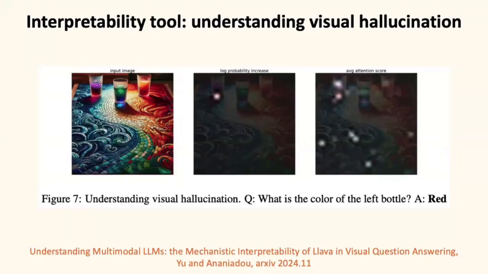For example, it may misunderstand the left, or it may misunderstand the purple as red. Using the interpretability tool, we can understand the reason is that the model pays attention to the bottom of the left bottle here.